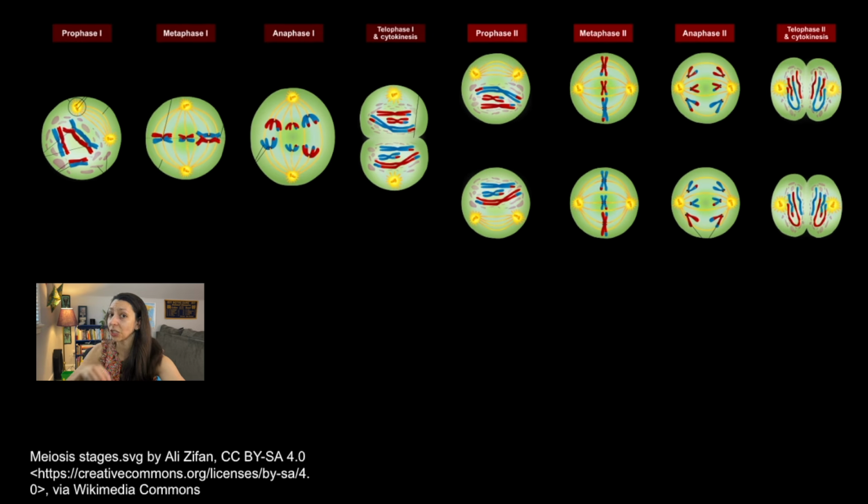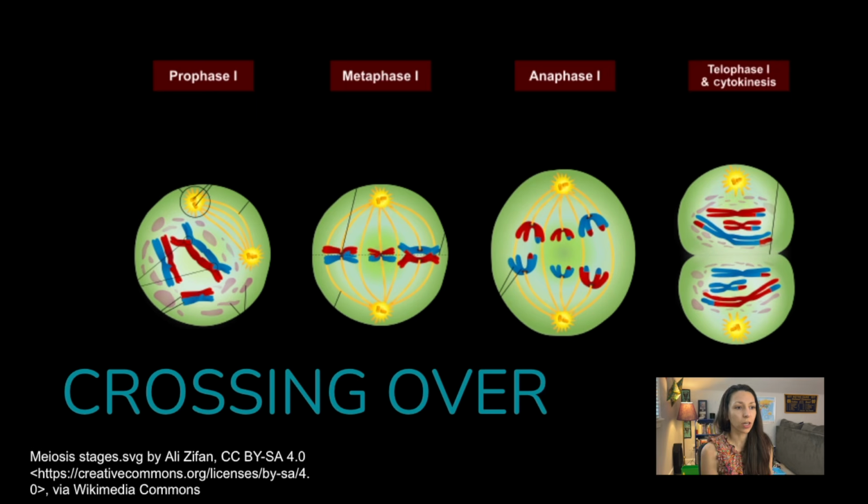Now, again, you don't need to memorize all the stages of meiosis for your regular biology end of course exam. Maybe your teacher has you memorize them. Check with them. But one important thing you should remember that happens during the first round of divisions of meiosis is crossing over. So crossing over is when we're exchanging genetic information between homologous, the same type of chromosomes, and this is during meiosis, and this is going to allow for increased genetic variation. And this is part of why our siblings don't look exactly the same. We're not just getting an exact same split of our mom's DNA and our dad's DNA every single time. We're getting a little mixed up version. So I might have a little bit from my grandmother and a little bit from my maternal grandfather. That mixing is happening in crossing over.